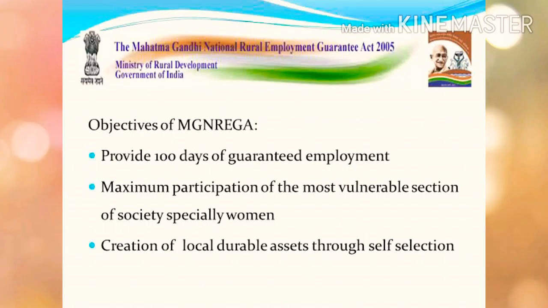The types of work that would in future help to increase the production from land will be given preference under the Act of 2005.